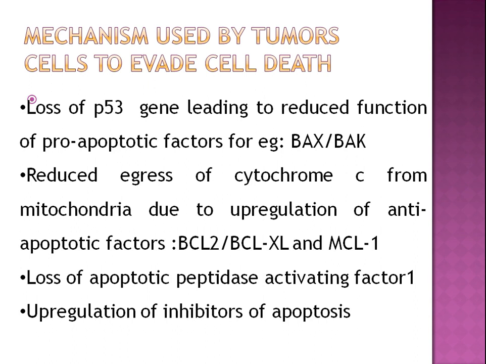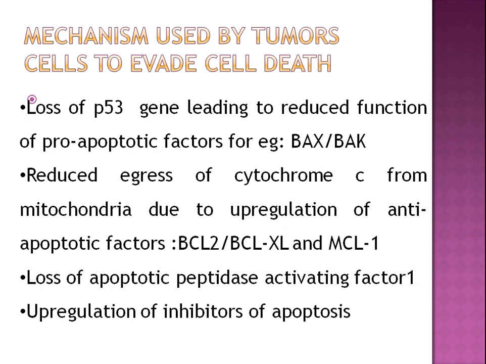So the mechanisms used by tumor cells to evade cell death are, first, loss of the p53 gene leading to reduced function of pro-apoptotic factors, for example BAX and BAK genes. Then there is reduced egress of cytochrome C from mitochondria due to upregulation of anti-apoptotic factors, that is BCL2, BCL-XL and MCL1.